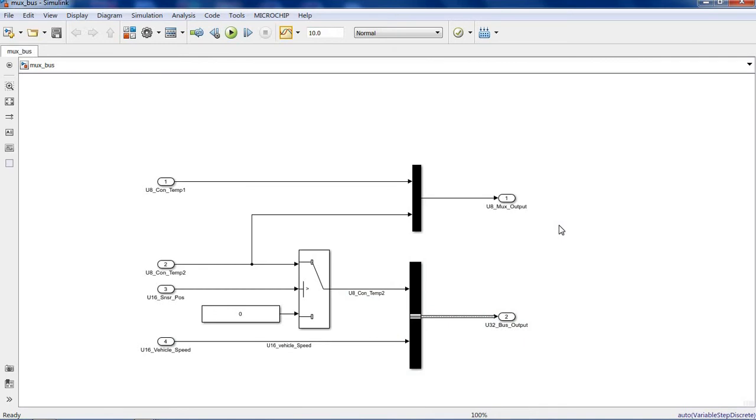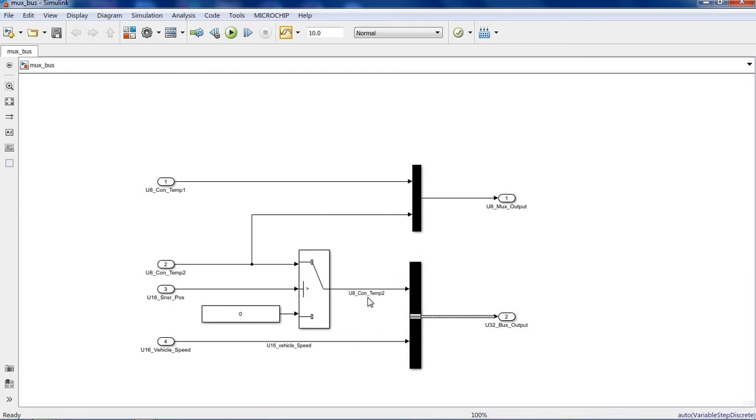So here we can say mux only accepts signals with the same data type. If you try to connect different type signals to mux, it will give an error. The bus creator block accepts signals with the same data type as well as different data types.